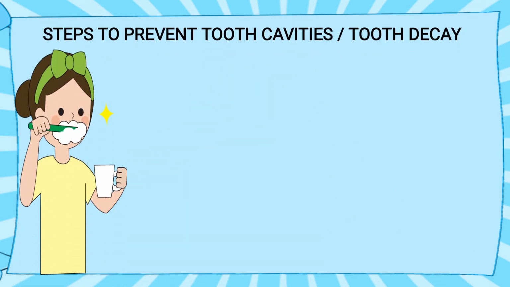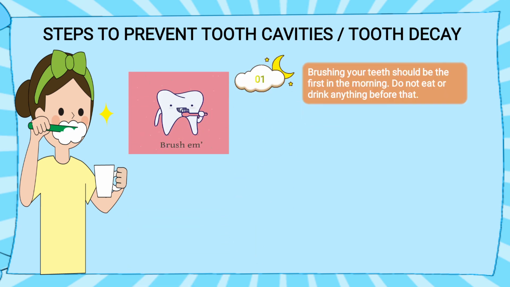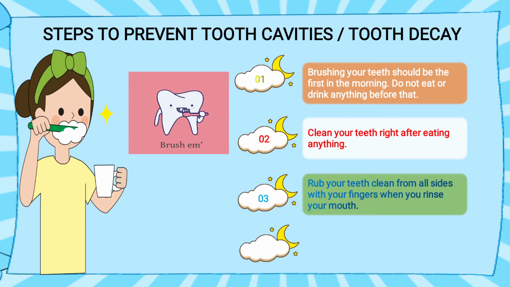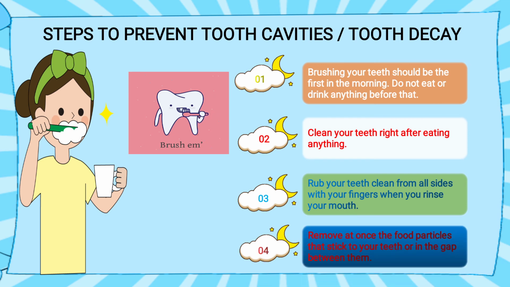Now steps to prevent tooth cavities. What all can we do? Number one, brushing your teeth should be first thing in the morning. Do not eat or drink anything before that. Second, clean your teeth right after eating anything. Third, rub your teeth clean from all sides with your fingers when you rinse your mouth. With the help of our fingertip we should rub the gums. Fourth, remove at once the food particles that stick to our teeth or in the gaps.